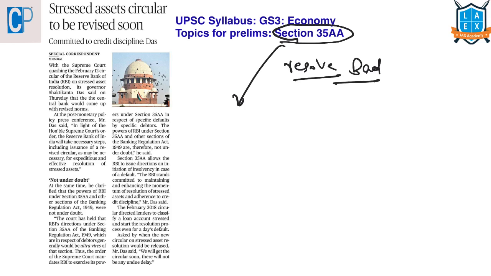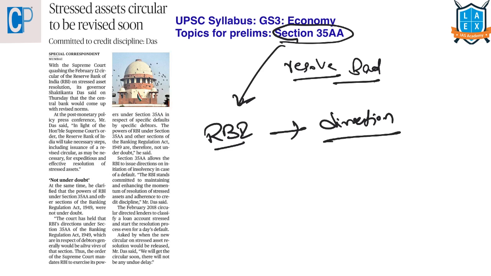This section 35AA authorizes the Reserve Bank of India to issue directions on initiating insolvency resolution in case of a default. We know what is meant by insolvency: inability to repay the debt. For example, let us take a company.